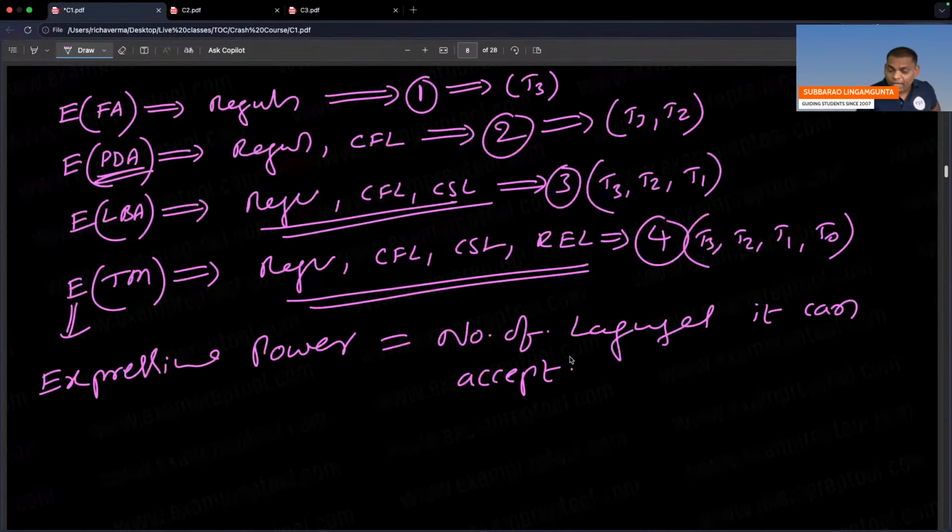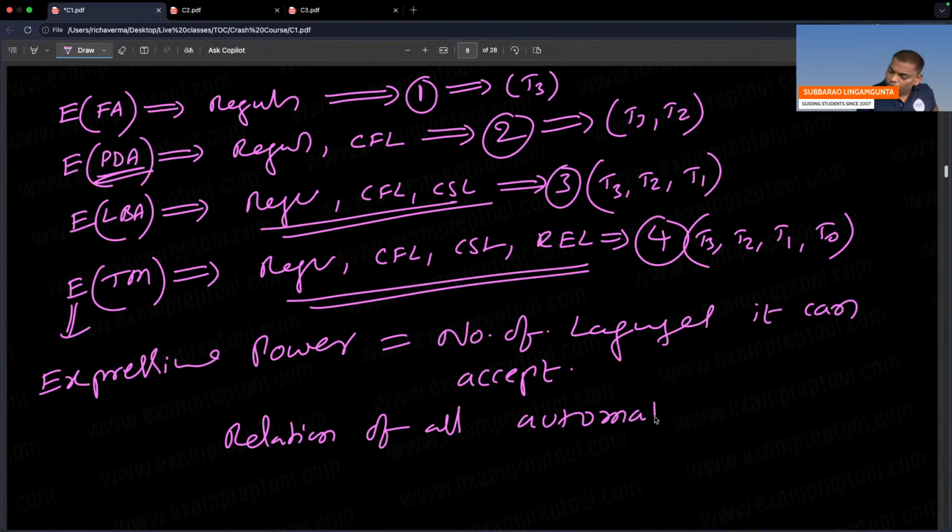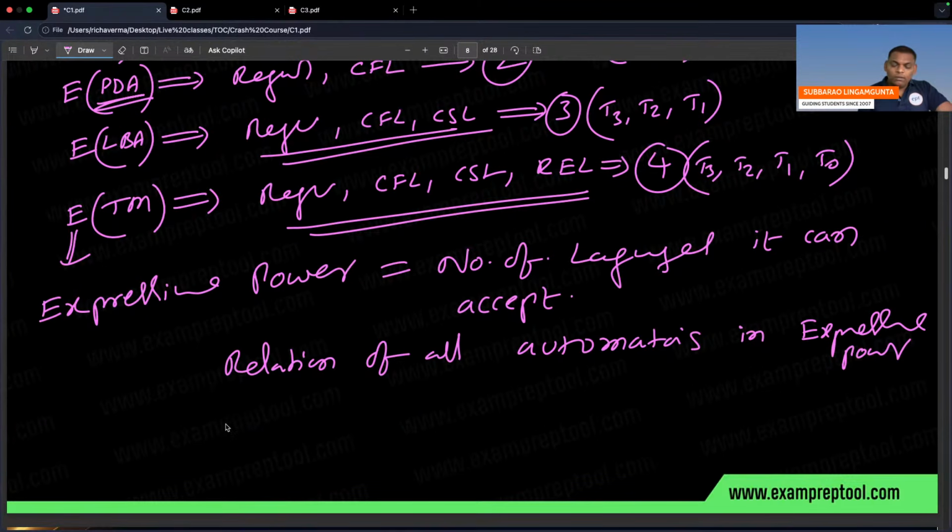So in terms of expressive power, what is the relation of all automata?